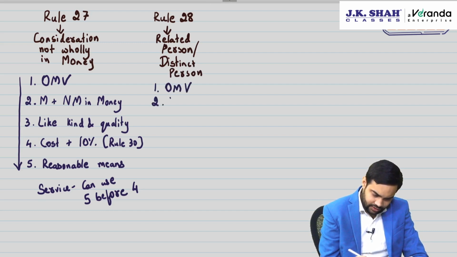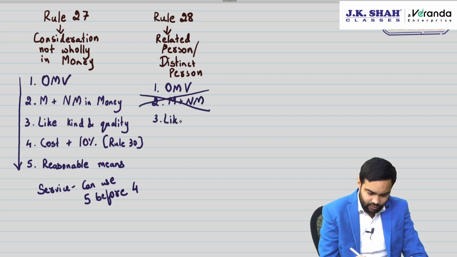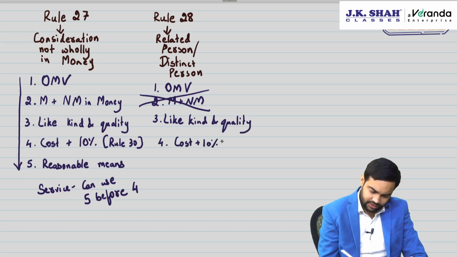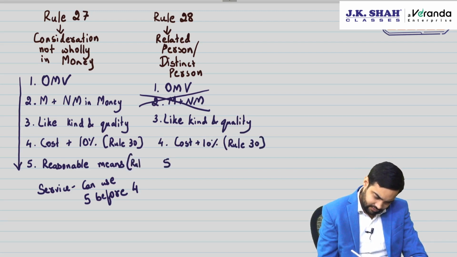Second one, monetary plus non-monetary in money is not there. Third, like kind and quality. That means the second method is like kind and quality products and its valuation. Then you have cost plus 10%, which is as per rule 30. And then you have reasonable means, which comes from rule 31.